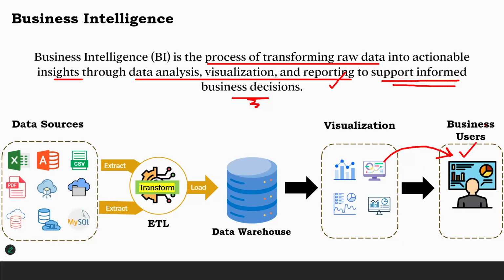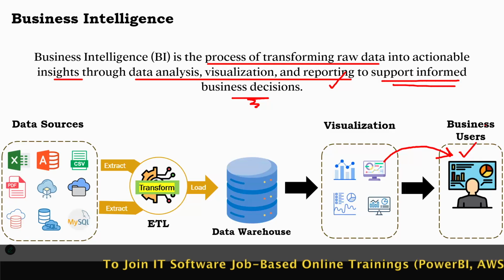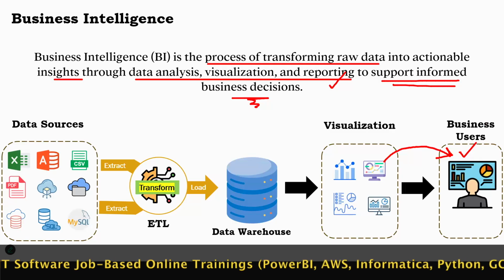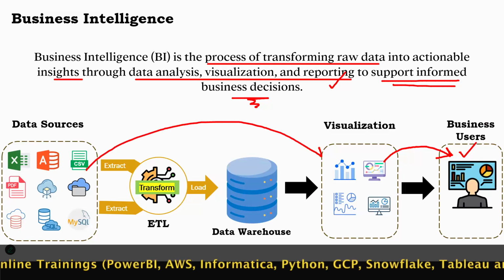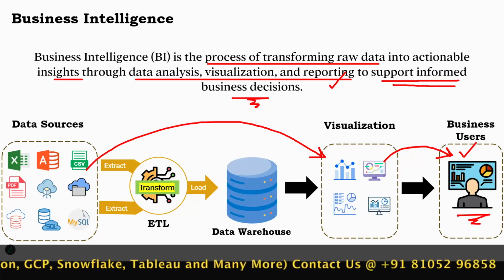So this is how I want you to see this. Business intelligence is all about taking your data from that very raw level. When I say raw, it's going to be a huge amount of data, millions and millions of rows, thousands and thousands of rows. A human eye just looking at that information cannot interpret or understand it. So you'll be converting that into some visual format, and then you're sharing that with your users, and they'll be able to go and take informed decisions.